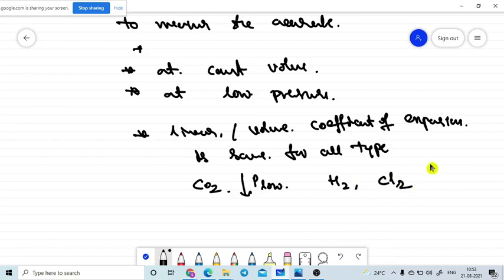They will show the same expansion at low pressure. Then the readings measured with different types of gases, the thermometer will show the same reading. There are no errors between the different thermometers. That's why they are used as gas thermometers. Gas thermometer is the more comfortable thermometer to get accurate values.